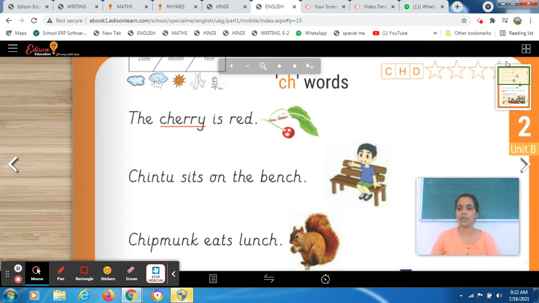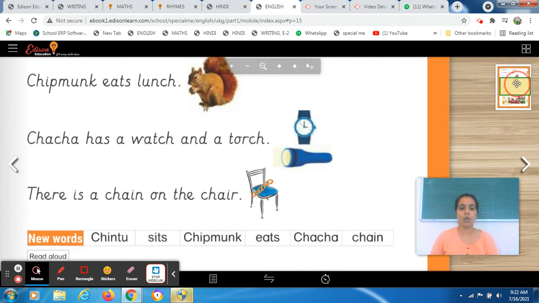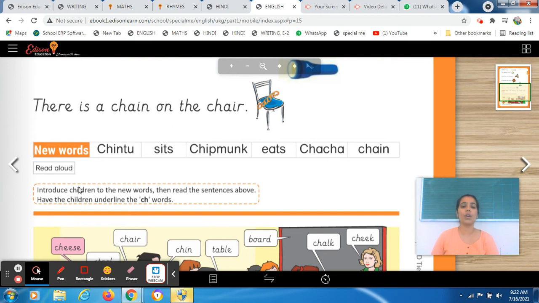Let's start our worksheet. Students, in this worksheet there are some new words for you. First of all, I will introduce these new words, and then we will read the sentences given above. We will recognize the picture, then read the sentences above, and in those sentences we will underline the words which have the ch sound. This is the same format which we did in our previous unit. So now we will start with the new words.